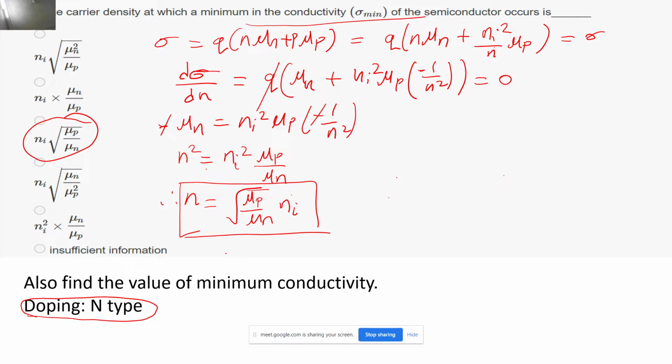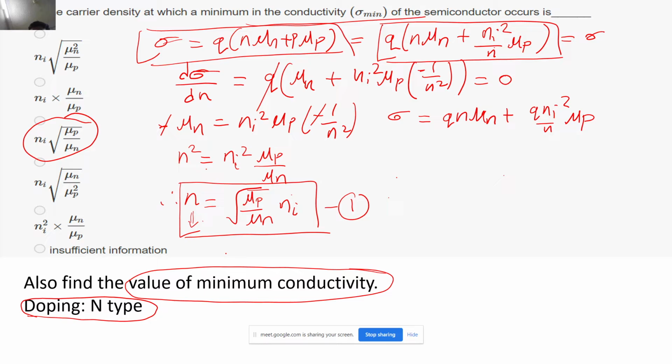So sigma is nothing but q n mu n plus q ni square by n mu p. I am putting equation number 1 into equation number 2. So this sigma will become q mu n root of mu p by mu n into ni plus q ni square divided by n. This will be ni, and I am just writing it like this. I am taking it on the numerator side.